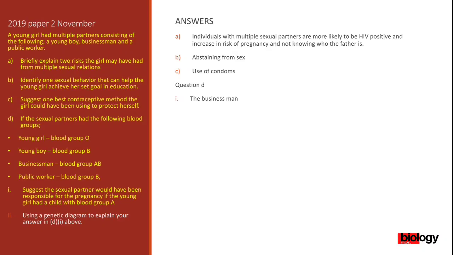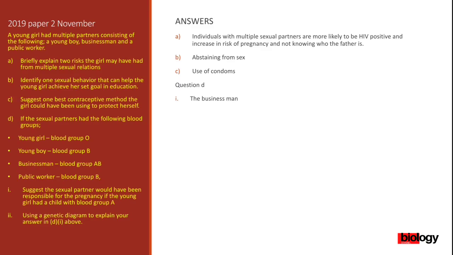The businessman was obviously responsible because his blood group is AB. He has an allele for A, okay? And when it comes to blood groups, A is dominant over blood group O. B is also dominant over blood group O, okay? So the businessman was definitely responsible for the pregnancy because he has an allele for blood group A, and the child is blood group A.